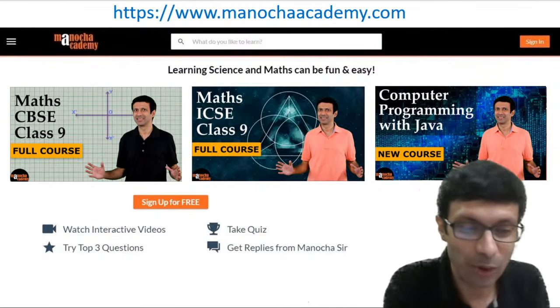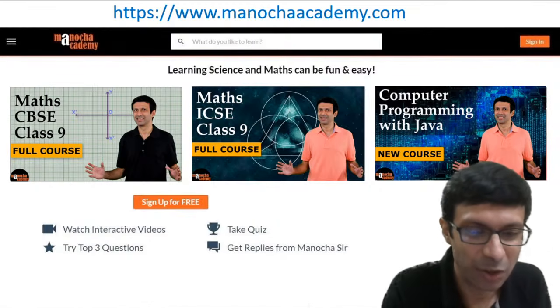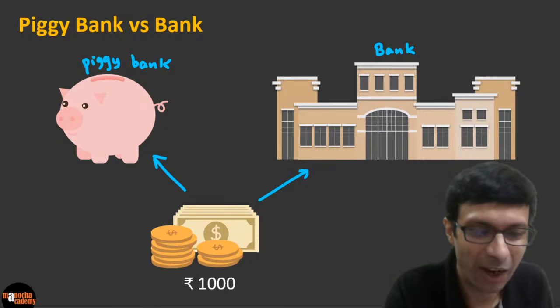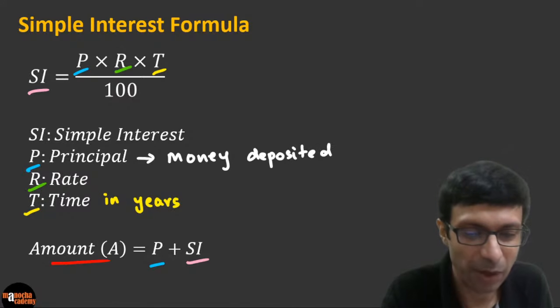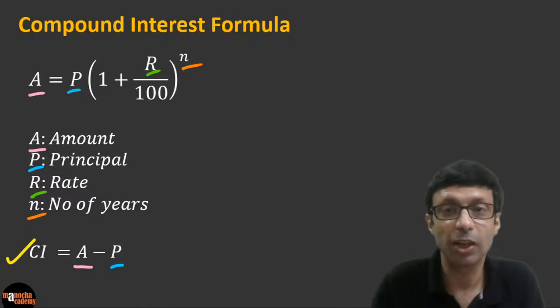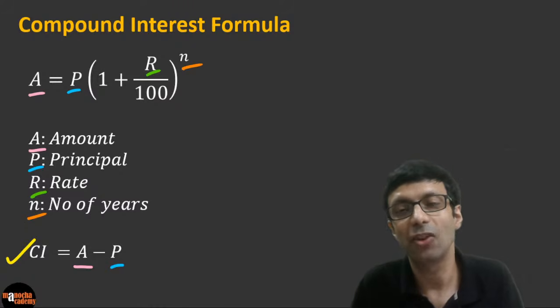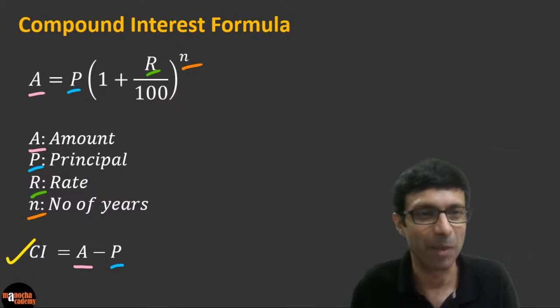So yes, I'm going to end the session here. And please remember these formulae, right? What are the two important formulae that we did today? We compared the piggy bank and the bank, right? Where should you put your money? And you guys know how the bank gives interest, using simple interest, right? And that was our simple interest formula. And guys, we also learned about the compound interest formula, so that you don't have to add the interest every time, because you were calculating the interest by adding the simple interest. You can directly use this formula and get the amount and compound interest.